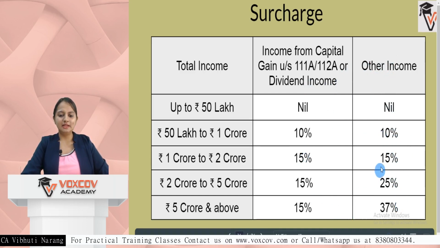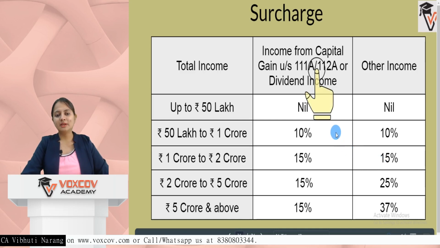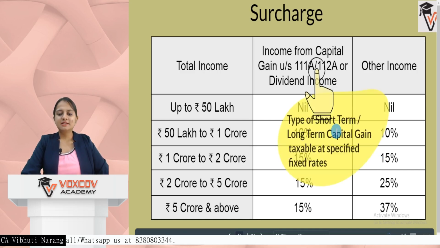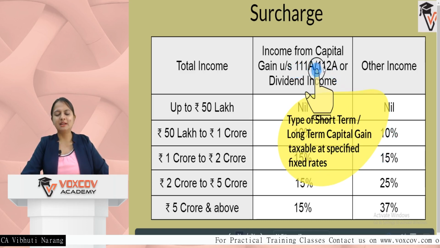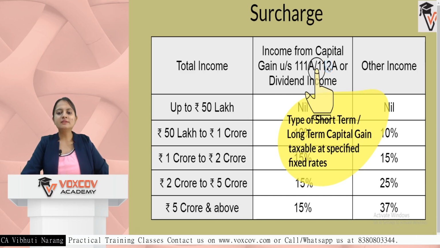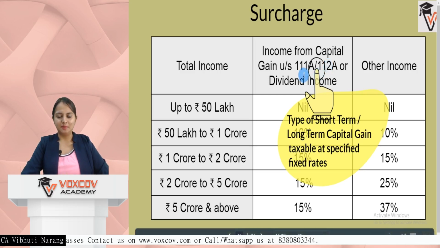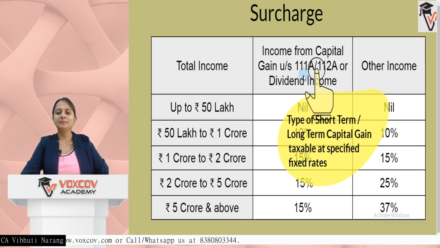Before understanding these types of surcharges, we need to understand what is 111A and 112A. See, these are types of short-term and long-term capital gains which are taxable at specified fixed rates. That means 111A is a short-term capital gain and 112A is a long-term capital gain which is taxable on the sale of a specified type of securities or units, and they are taxed at a fixed rate.